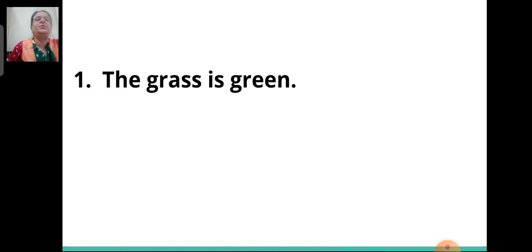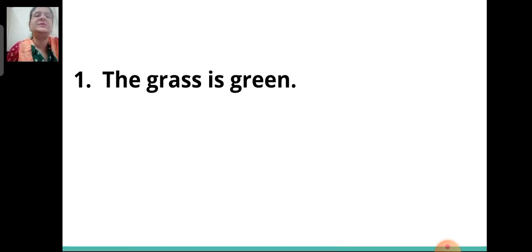Now first sentence, the grass is green. Yes, children, not guess, be sure. Which is the subject here and which is the predicate? So now tell me, children, what is the sentence about? Now, first sentence we will discuss.